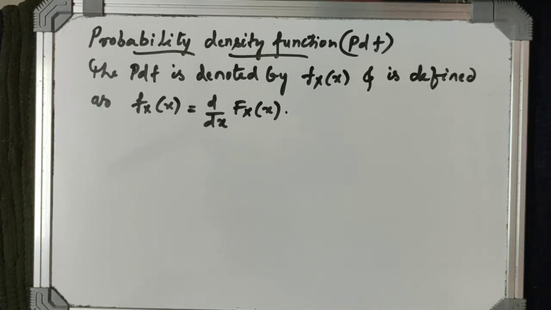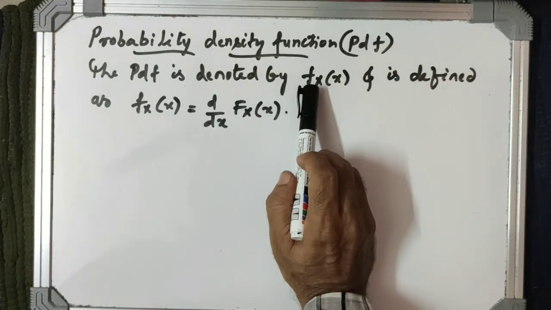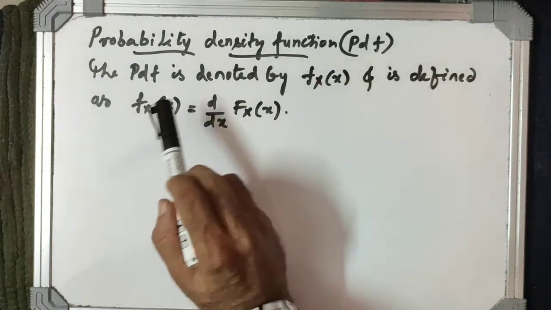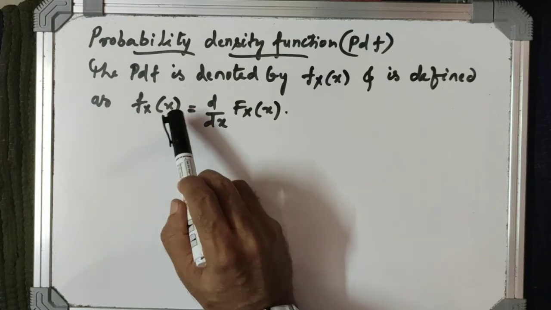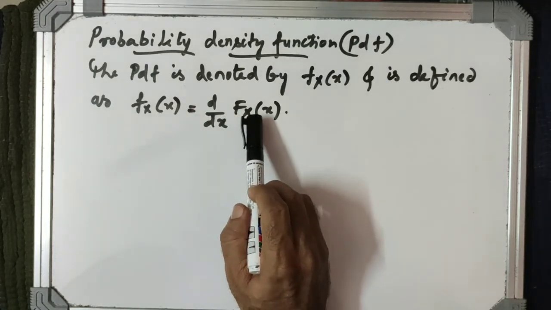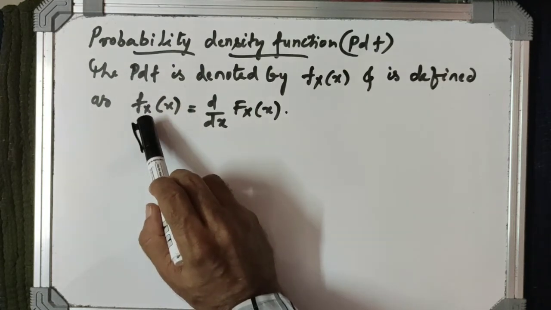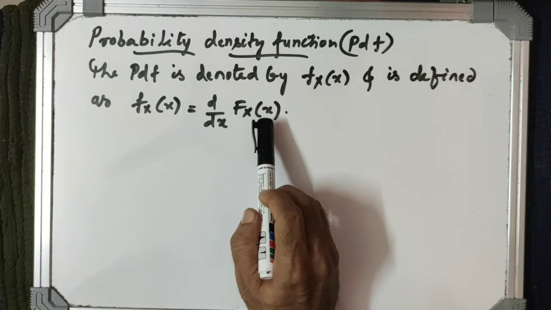The probability density function, PDF. The probability density function is denoted by small f_X(x), or simply f(x), and is defined as: the PDF is the derivative of the cumulative distribution function, CDF. PDF means probability density function is the derivative of cumulative distribution function.